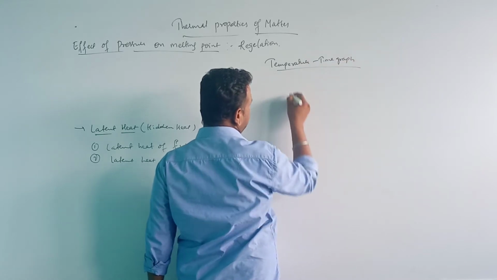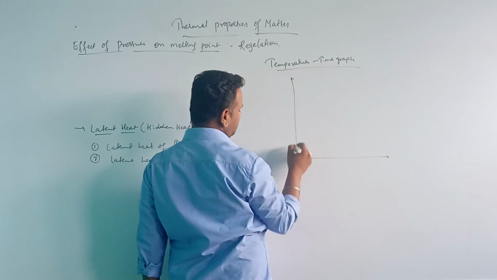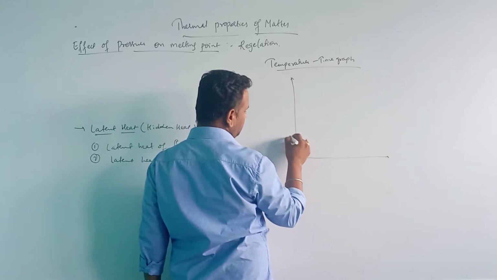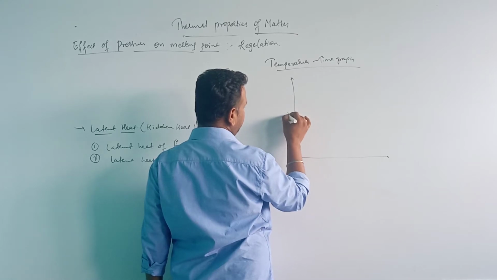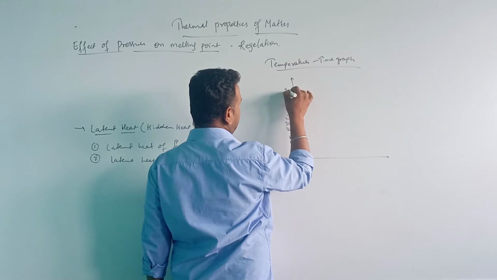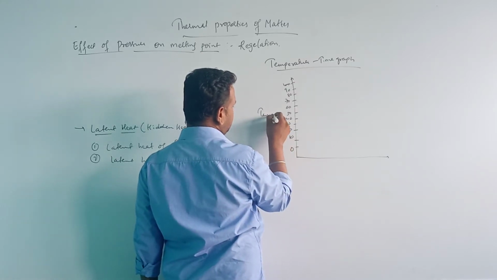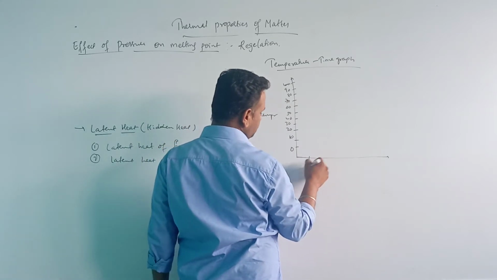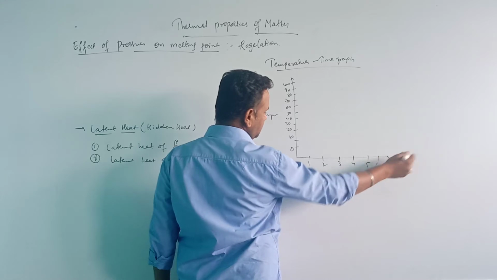You will notice this graph from yesterday's class: temperature axis 0, 10, 20, 30, up to 100, and the time axis 1 hour, 2 hours, 3, 4, 5, 6, 7.